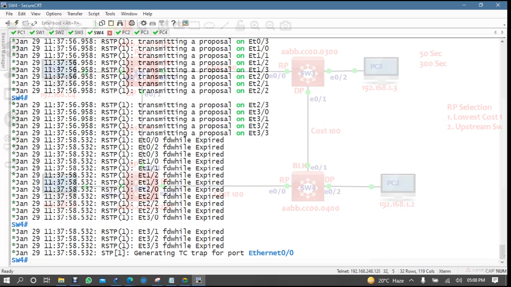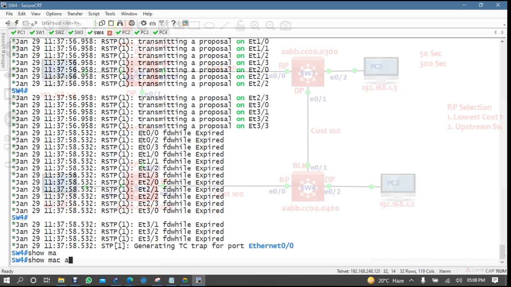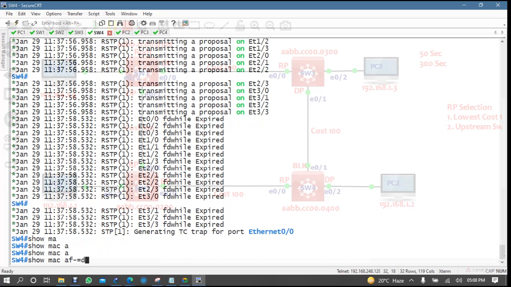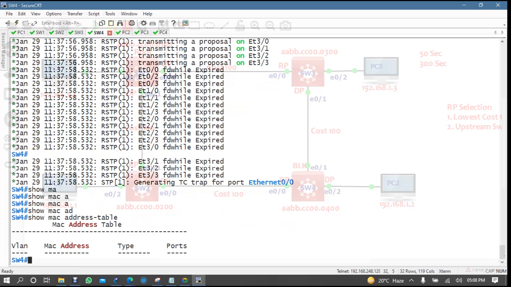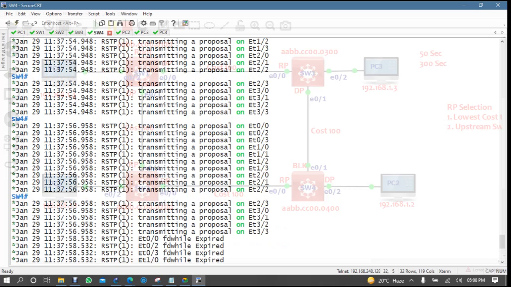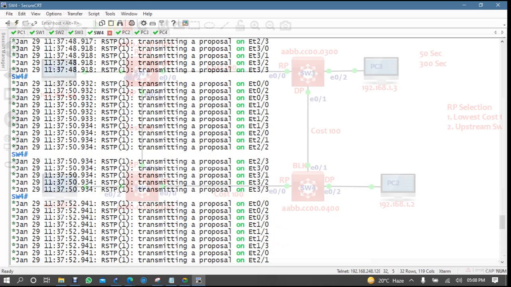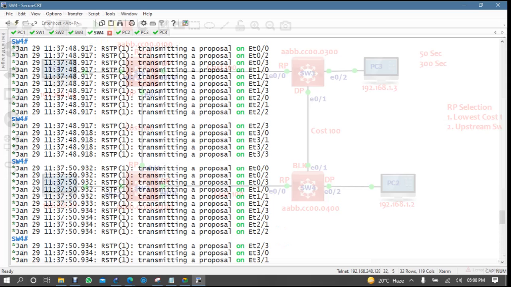Switch 4, so MAC address table. See, immediately it has expired, because it is rapid spanning. By default my switch is supporting rapid spanning, but if you check another switch, it takes 15 seconds, but in rapid spanning, rapid is faster. When we learn about rapid spanning tree, you will see.